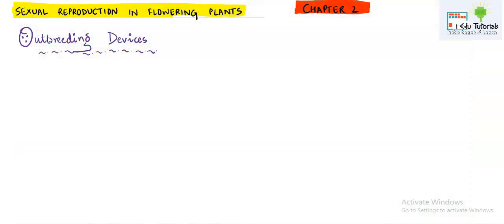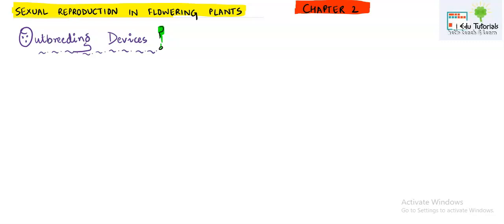Hello everyone, in this video we will study outbreeding devices and a few more topics, and then we'll be moving towards the second event of sexual reproduction, which is fertilization. So what are outbreeding devices? What do you mean by them?